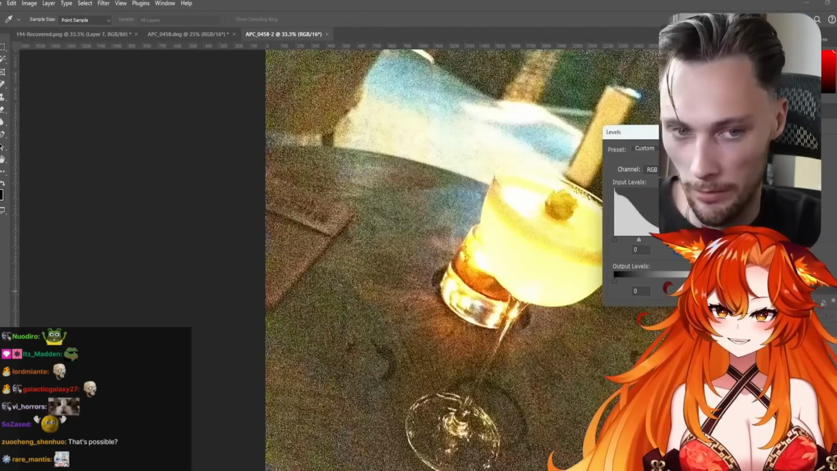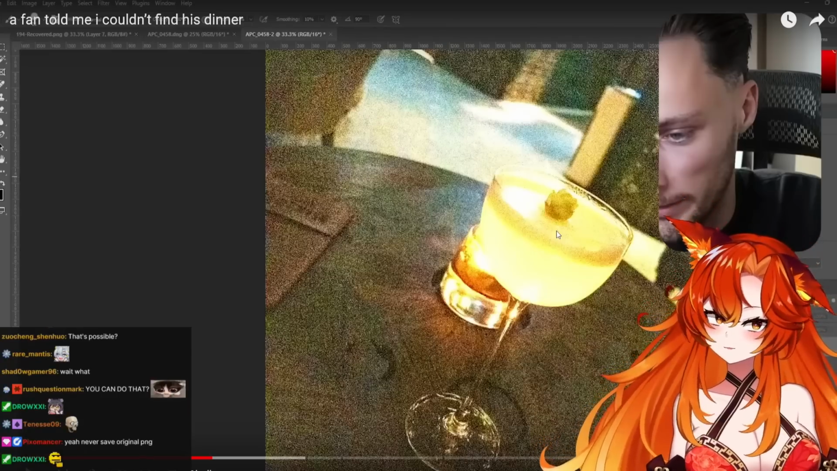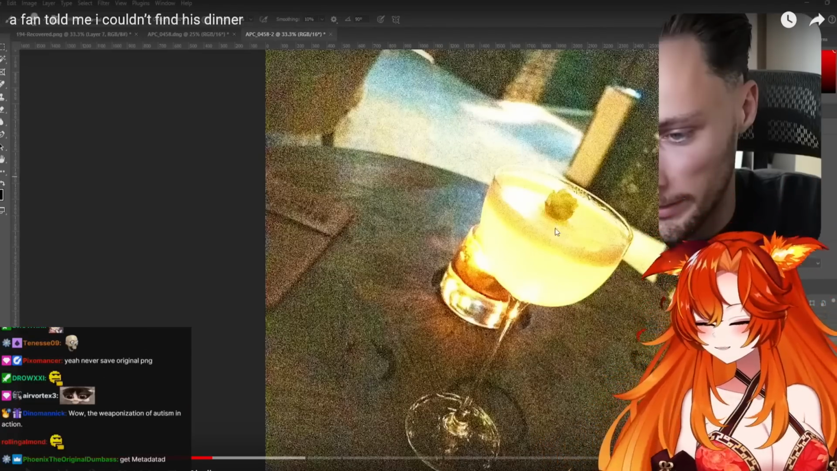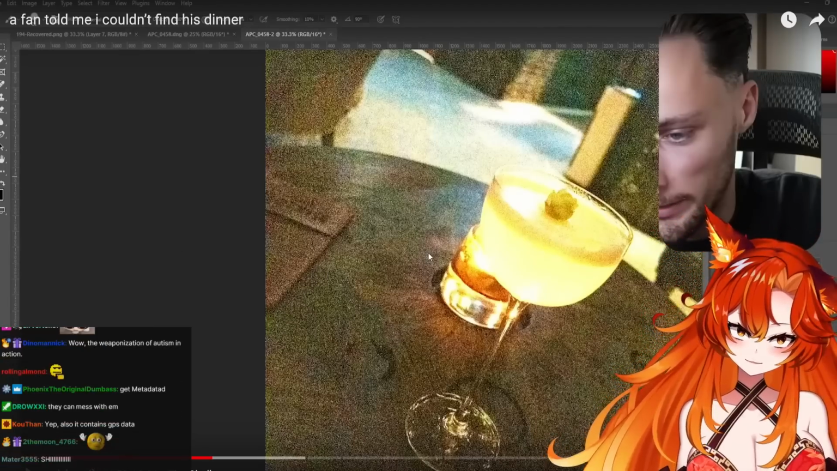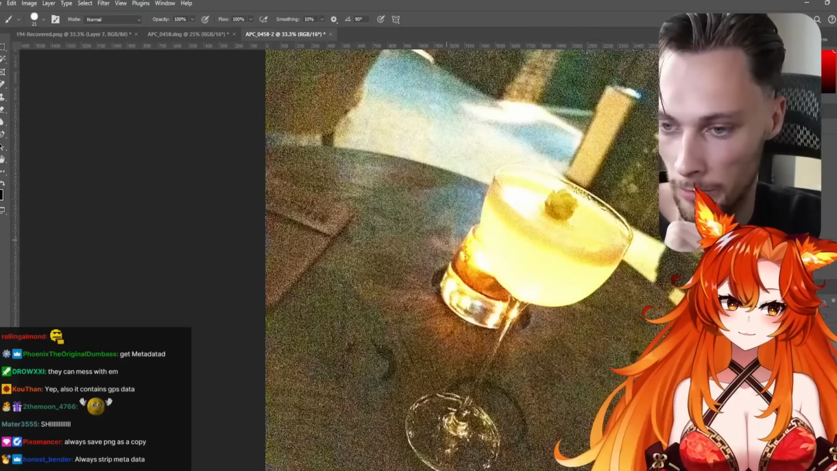Okay. Now I'm going to take a second to try and figure out if I can read any of these letters here on the menu. This is why you gotta be careful when you post or give people original files. It's really easy to do this kind of stuff. Yeah, I never saved the original PNG.